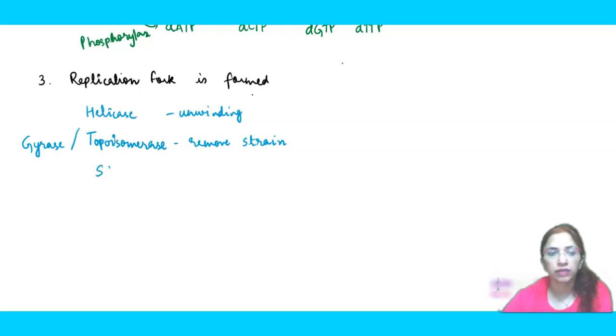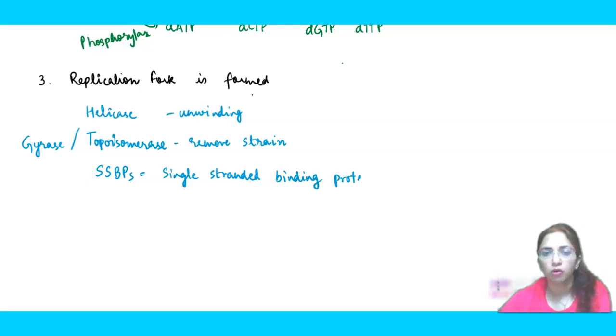Another thing you need to learn is the single stranded binding proteins. Here SS means single stranded binding proteins, right? We will see them all in the double helical DNA. Let's see first and then we will move further.